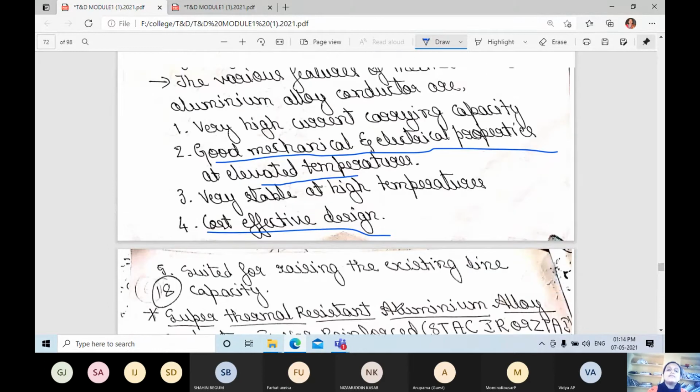This is a thermal resistant aluminum alloy conductor. It is similar to ACSR, just they take aluminum alloy and it is doped with zirconium. Why are they doped with zirconium? Which makes the conductor able to withstand, it is suited for high temperature.